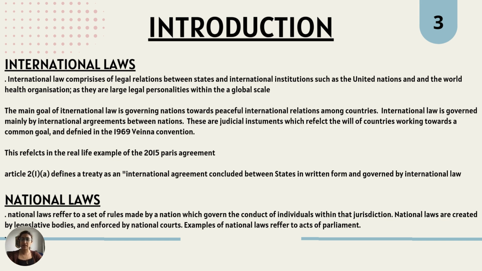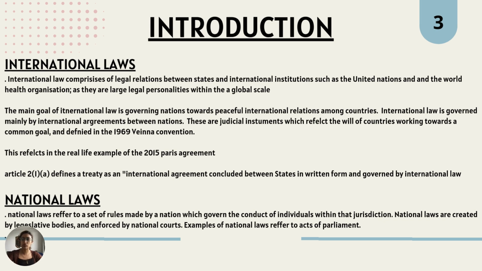Whereas on the other hand, national laws refer to a set of rules made by a nation which govern the conduct of individuals within the jurisdiction. National laws are created by legislative bodies and enforced by national courts. Examples would be acts of parliament. Now that there is a better understanding of national and international laws, it is crucial to understand their interrelationship.